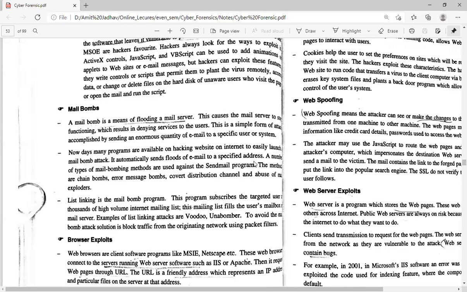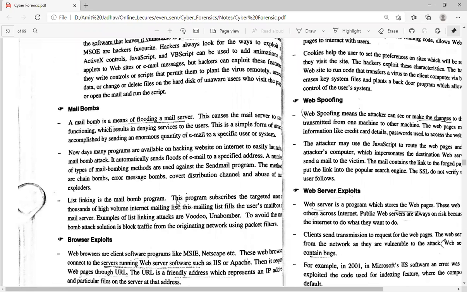So whenever the attacker installs the mail bomb on the system, the user's email sends a particular message to the different users that are in the user's account.